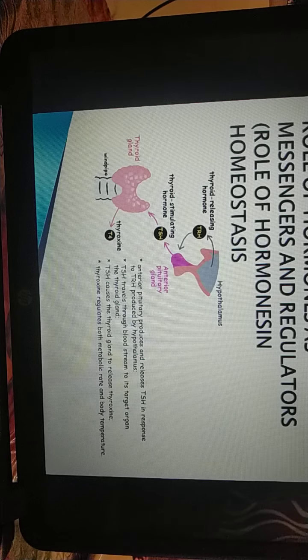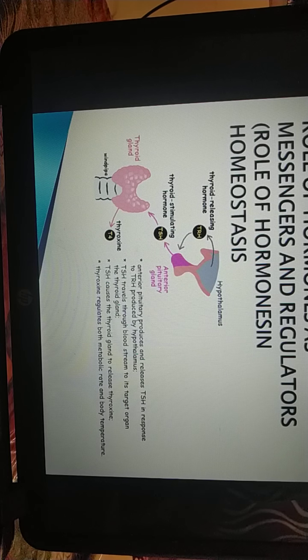The thyroid stimulating hormone in turn stimulates the thyroid gland to secrete thyroxine. A high amount of thyroxine in the blood exerts an inhibitory effect on the hypothalamus in such a way that less thyrotropin releasing hormone and thyroid stimulating hormone are produced respectively.